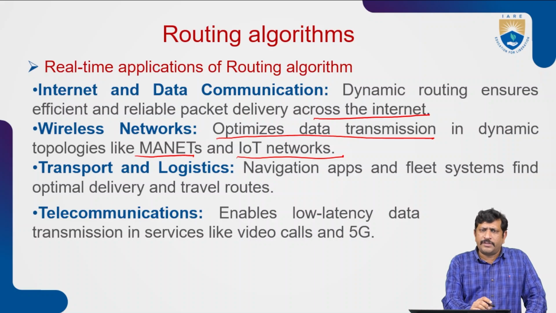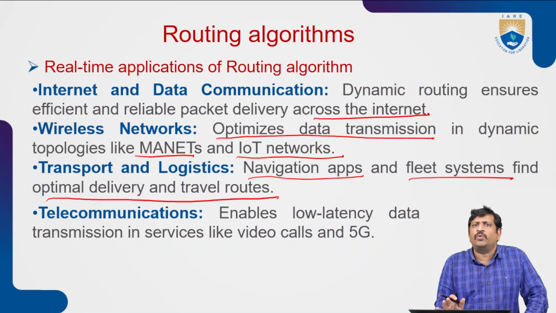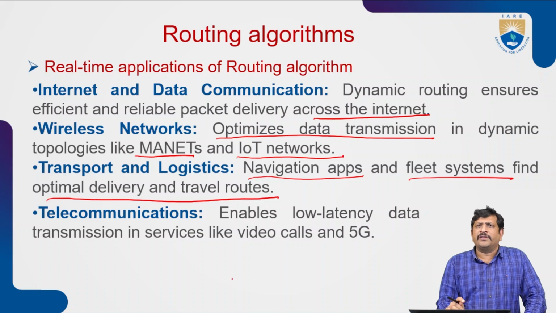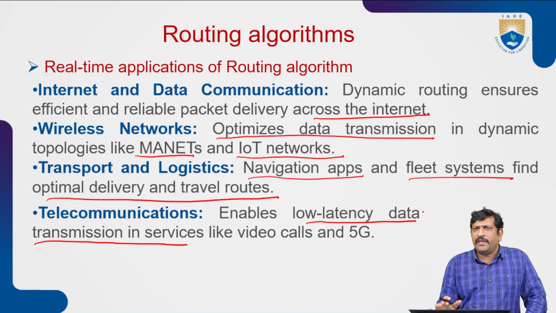Transport and logistics means navigation apps and fleet systems, finding the optimal delivery and travel routes. Telecommunication, that is mobile communication, enables low latency data transmission. Low latency means the delay is very small.